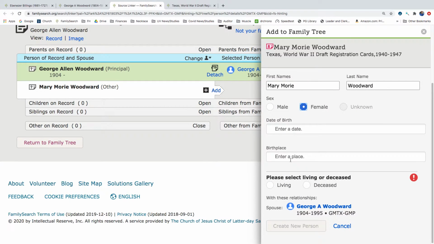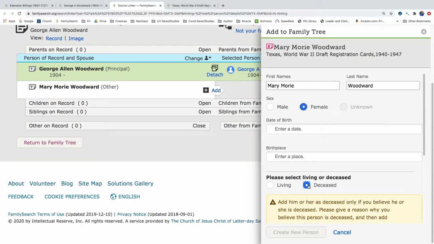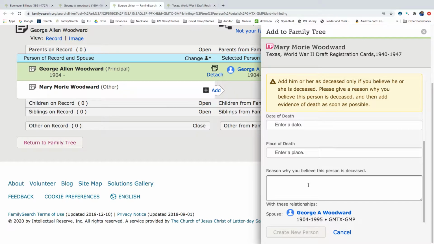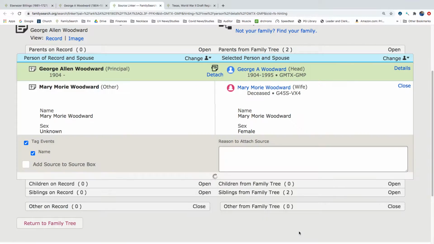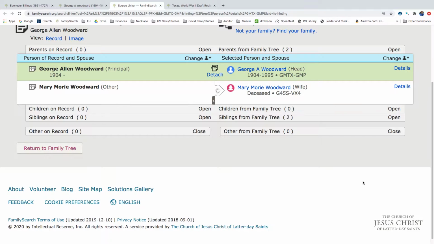We don't have a date of birth or a place, but if she was born anywhere near George Allen Woodward's age, she would be deceased. So we're just going to give a reason that she's deceased, because she's old. I'm going to create new person and attach.